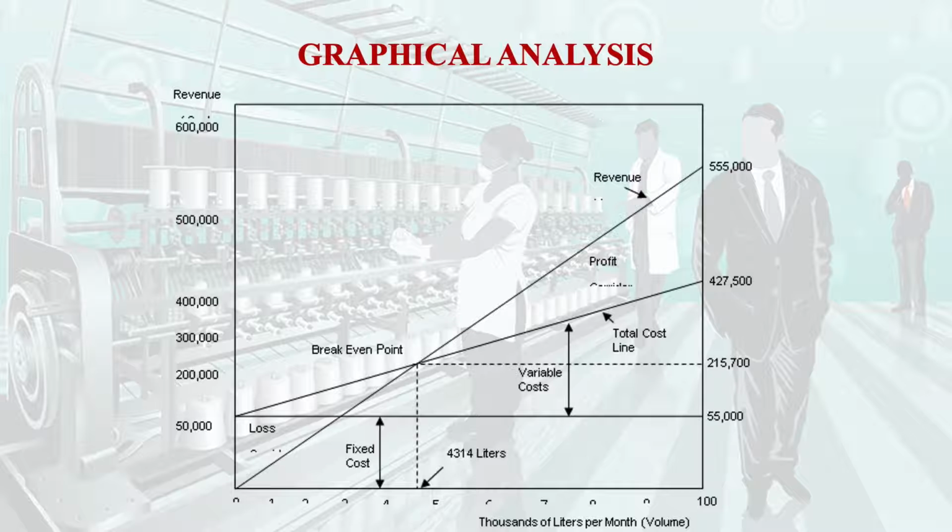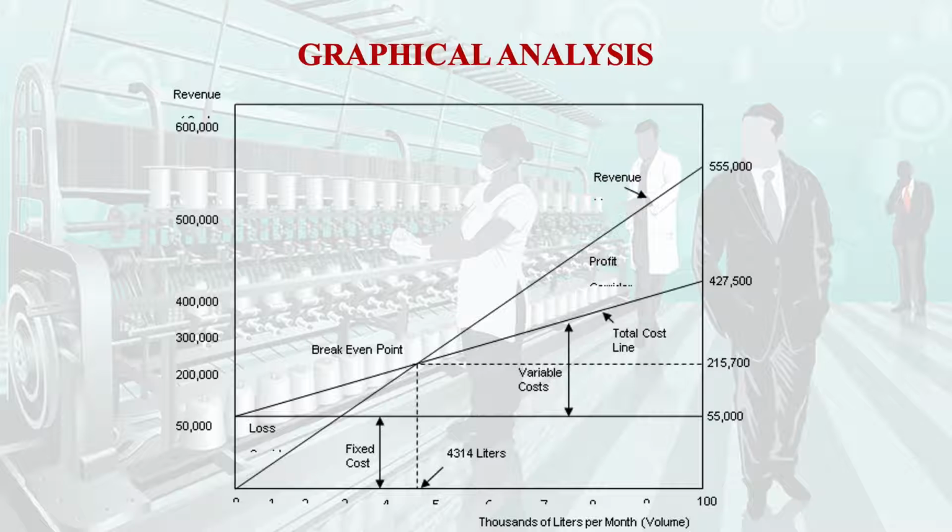This is a graphical picture for the break-even point. The horizontal line is the fixed cost for your earlier example, and here it is 55,000, so the line is just above the 50,000. The variable cost is coming directly from the origin, while the total cost starts at the point where the horizontal line intersects the y-axis.